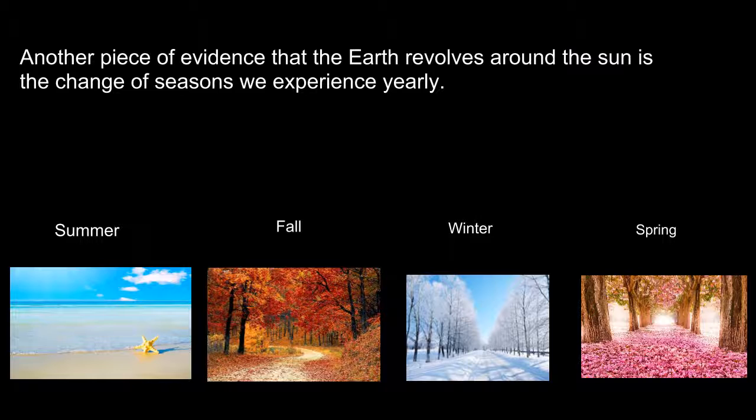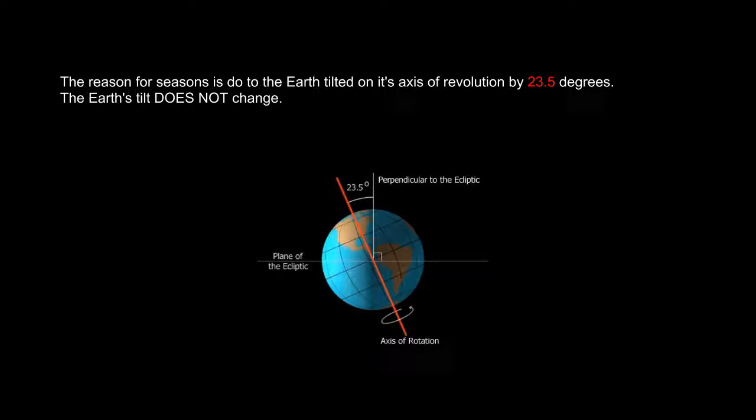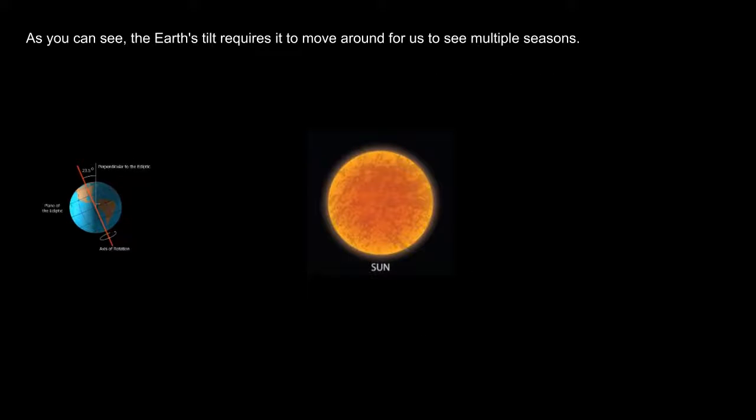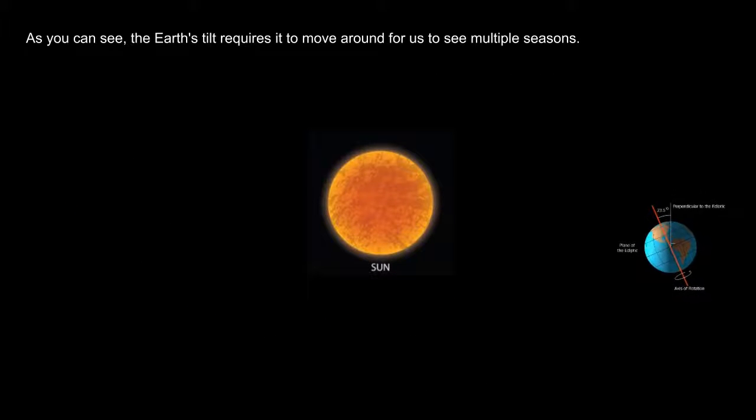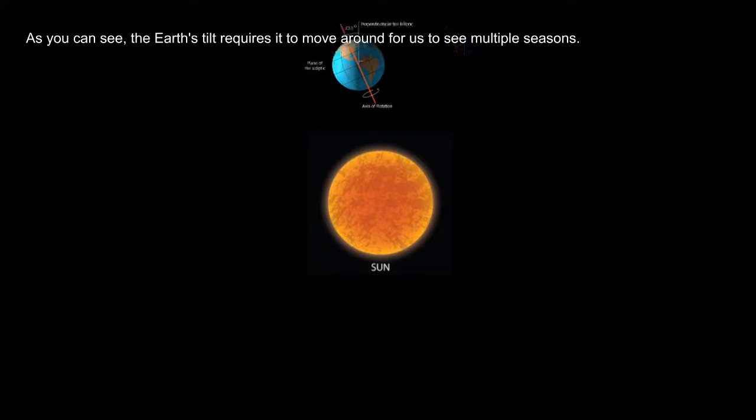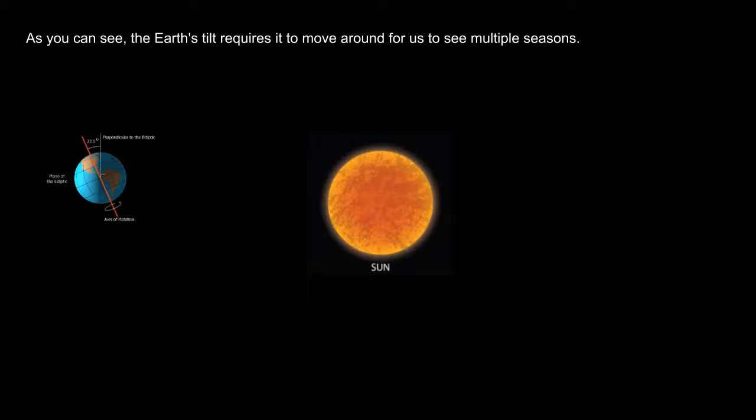Our final piece of evidence has to do with the reason for seasons. Yes, seasons are evidence for a revolving Earth, but are more complicated to explain. The reason for seasons is the Earth being tilted 23.5 degrees on its axis of revolution. The most important part for this to be evidence is that the Earth's tilt does not change. So if the Earth's tilt does not change, the Earth needs to revolve around the Sun yearly so we can experience different seasons.